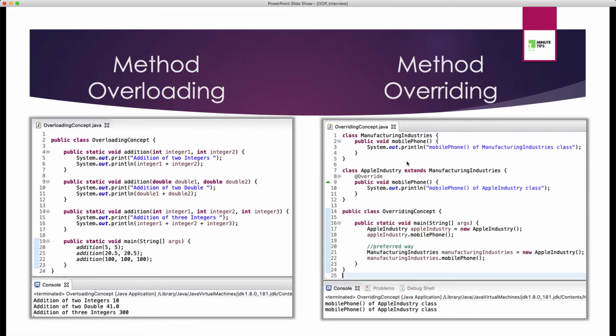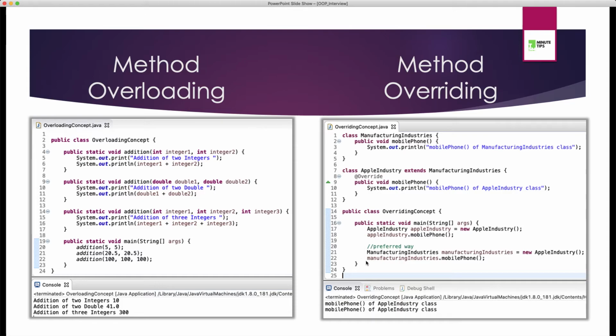Coming to method overriding, for method overriding, we know that we need an is-a relationship. So we have a parent class Manufacturing Industry and we have a child class Apple Industry. Here extends is used to do inheritance between these two classes. Again, our parent class method mobile phone is the same as that of our child class method mobile phone. In my third class, method overriding concept, inside my main method, I have created an object of Apple Industry, that is my child class. And with that object, when I am trying to call the mobile phone method, it is executing the mobile phone method of my child class Apple Industry.